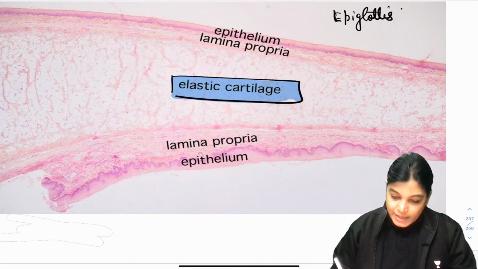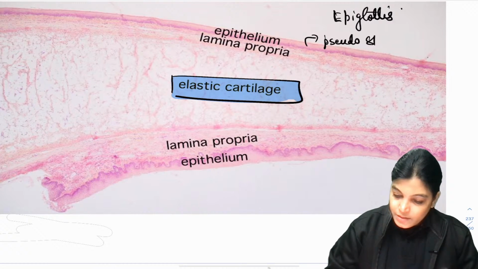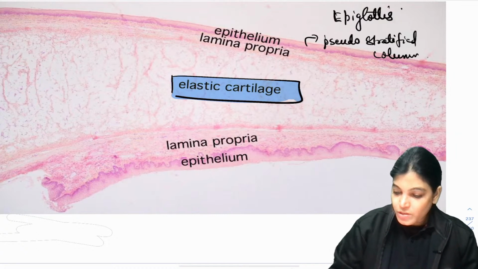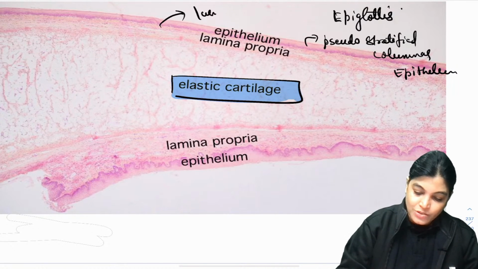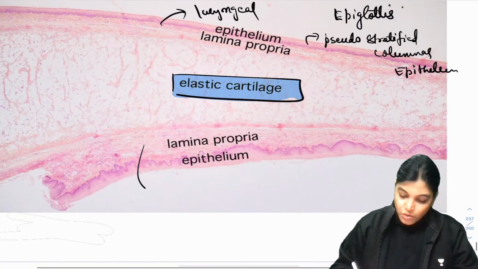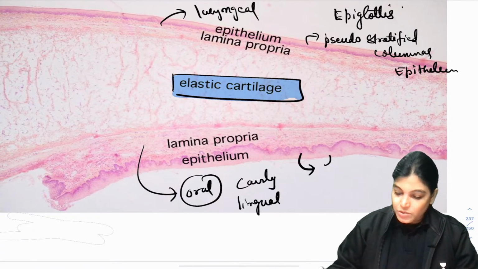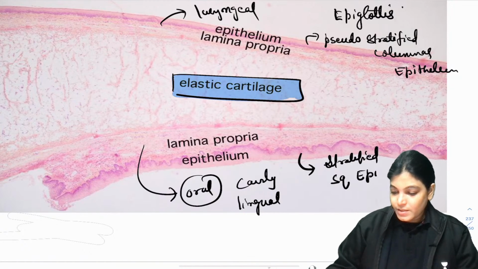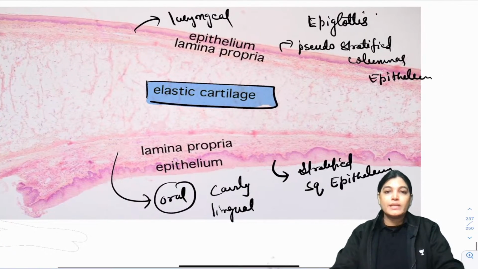This is pseudostratified columnar epithelium, similar to respiratory epithelium, close to the laryngeal aspect. Close to the oral cavity or lingual aspect, it has stratified squamous epithelium. See here, it is multi-layered, so it is stratified squamous epithelium. So it is also called a double-edged sword. Is it clear?